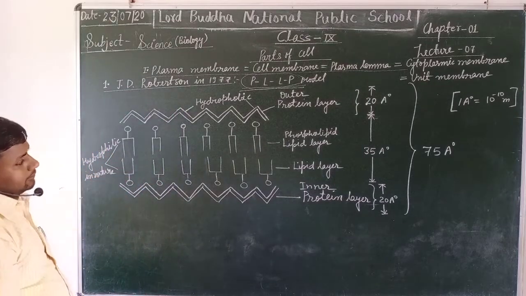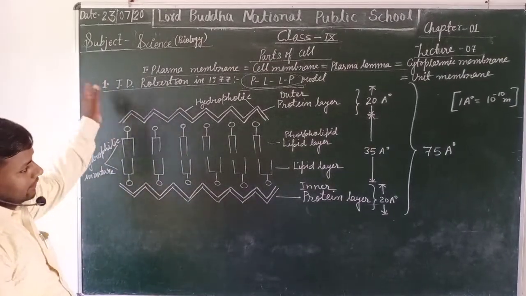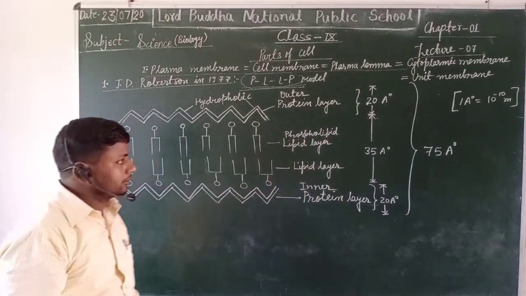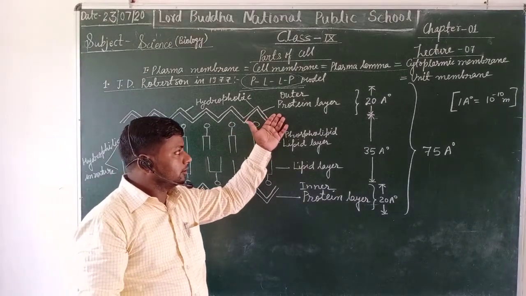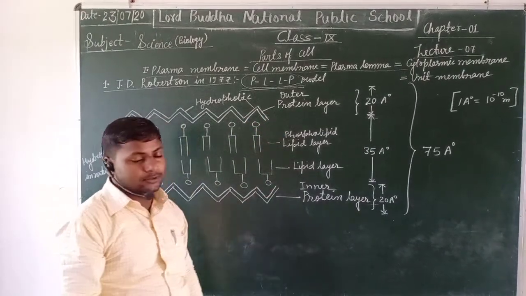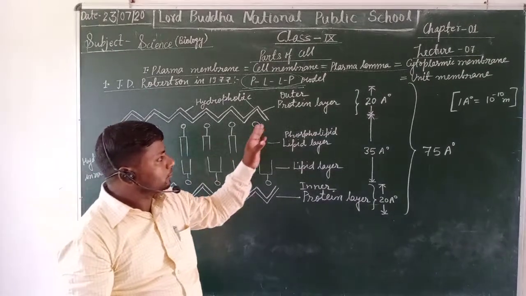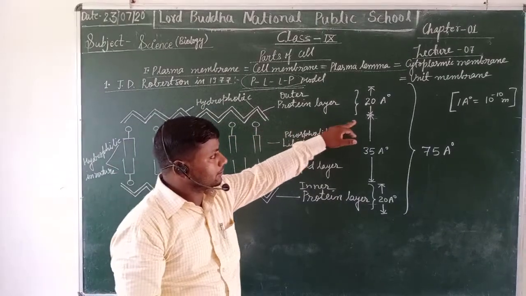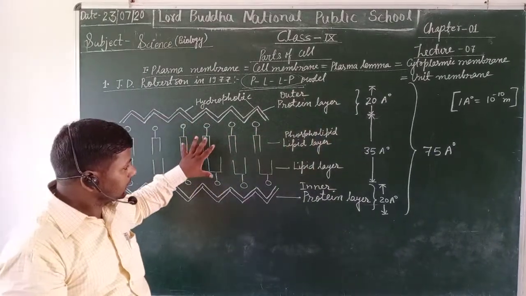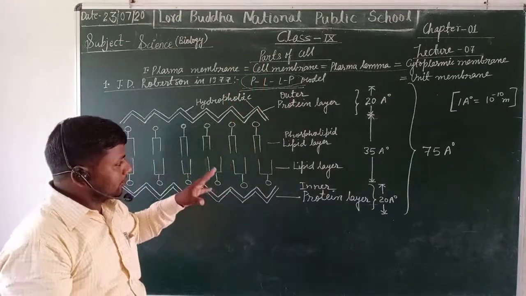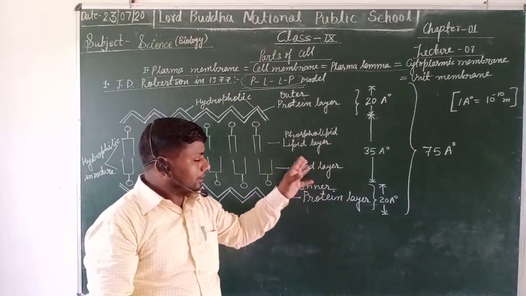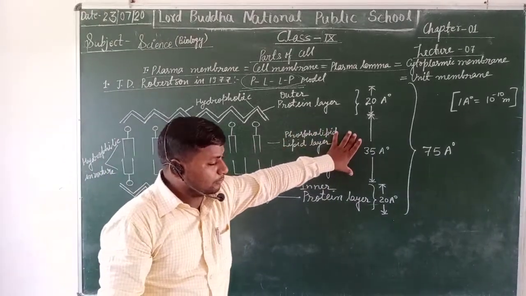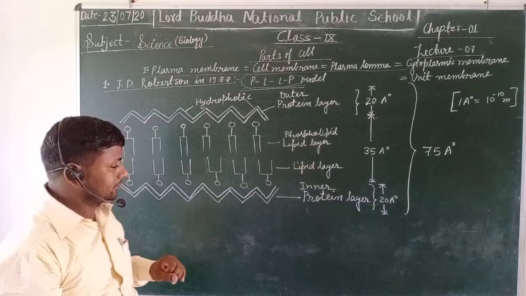Thus, Robertson explained this model. Once again, I will explain. A unit membrane is about 75 angstrom thick, in which the outer and innermost layers consist of protein of hydrophobic nature, about 20 angstrom thick, and the inner bi-phospholipid layer is present, each 17.5 angstrom thick, and collectively it forms a 35 angstrom thick layer.